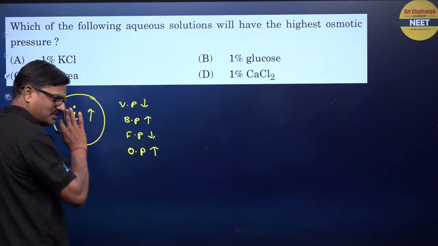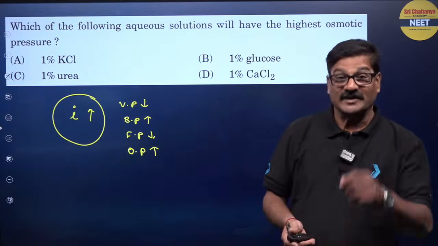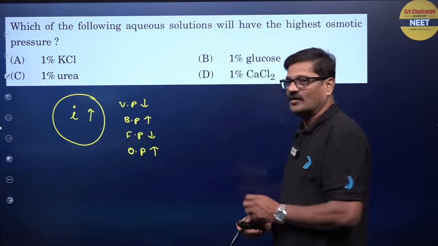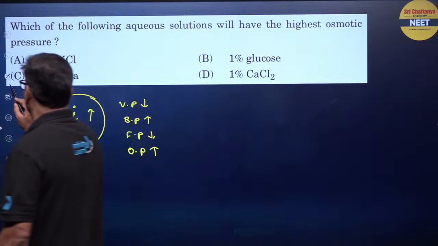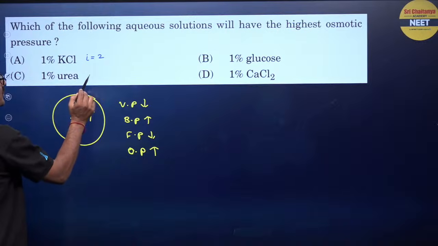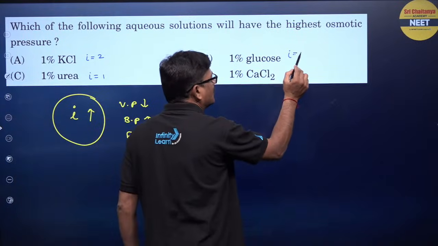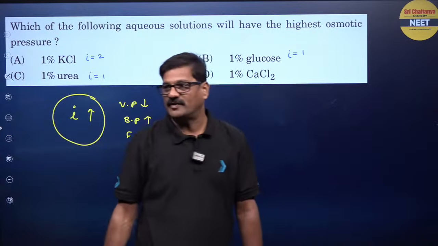Just keep this in your mind and you can handle NEET questions also. That is a good logic. So what will be the i value of KCl, son? The i value is equal to 2, urea i value is equal to 1, glucose i value is equal to 1. Assume 100% ionization.